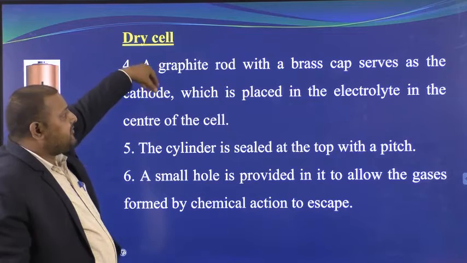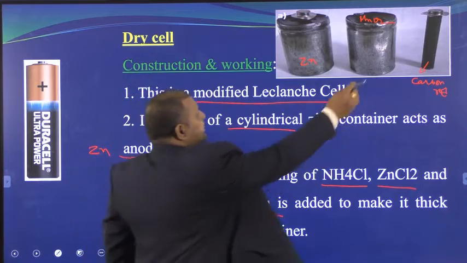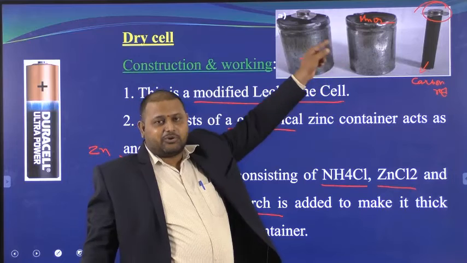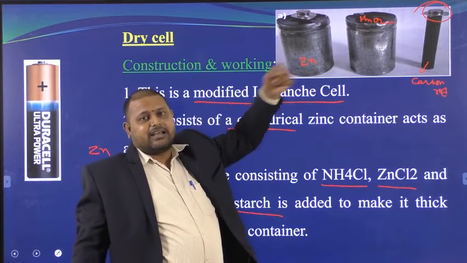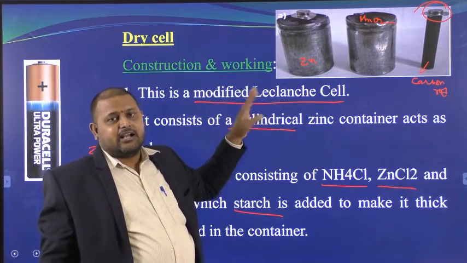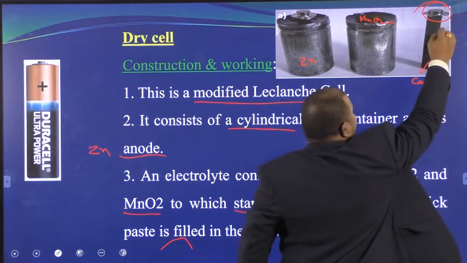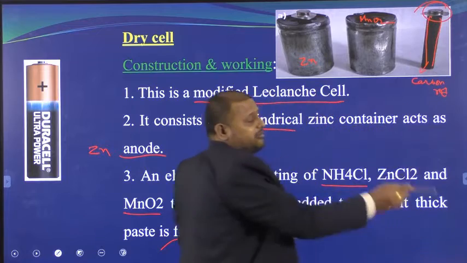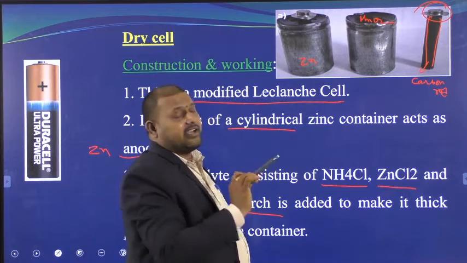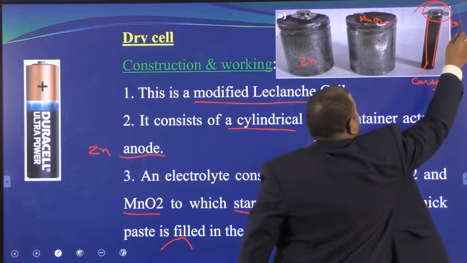Next one, the graphite rod has a brass cap here. Even here I showed you, see clearly there is a cap on the rod. What is the use of the cap? If there is no cap on that rod, what happens? Carbon is exposed to the atmosphere, and carbon reacts with oxygen to form carbon dioxide, and the battery becomes dead. That is the reason we should cap this carbon rod. That cap is made of brass but not iron. If it is iron, again it may rust. So we use a brass cap.